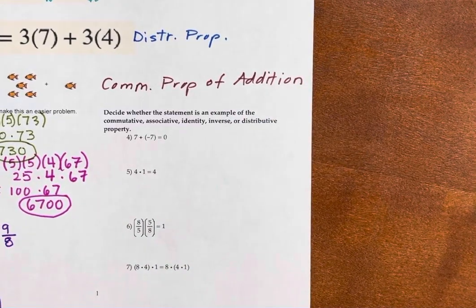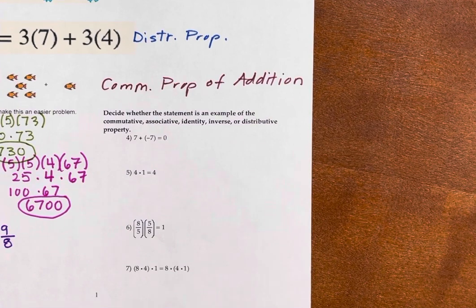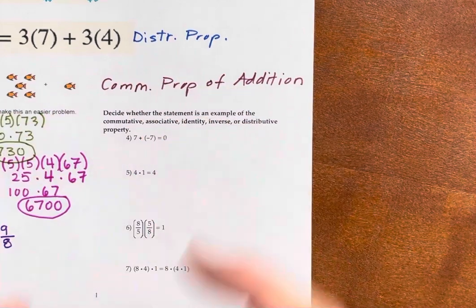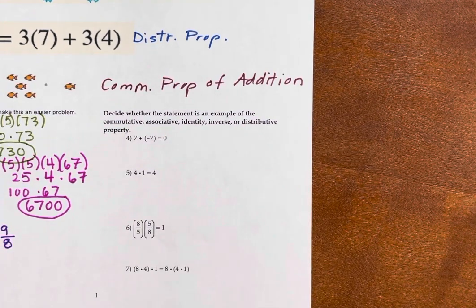All right, let's go to the next few. And these are having us do the properties. And we could get carried away here, but we won't. We'll just do what they say. Decide whether the statement is an example of the commutative, that's back and forth, associative, that's grouping, identity, that's stuff that you add or subtract, it doesn't change, inverse, that makes it add up to 0 or 1, depending on multiplication or addition, and I said that backwards, I think, or the distributive property.